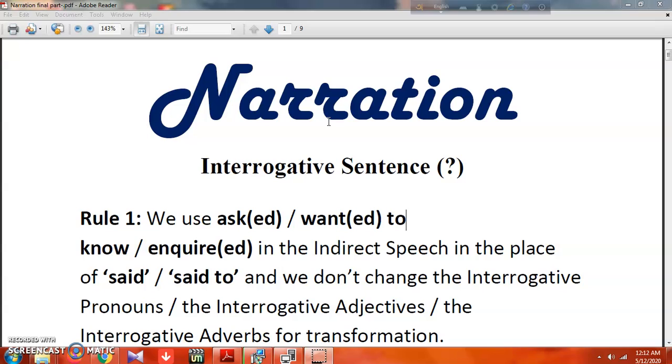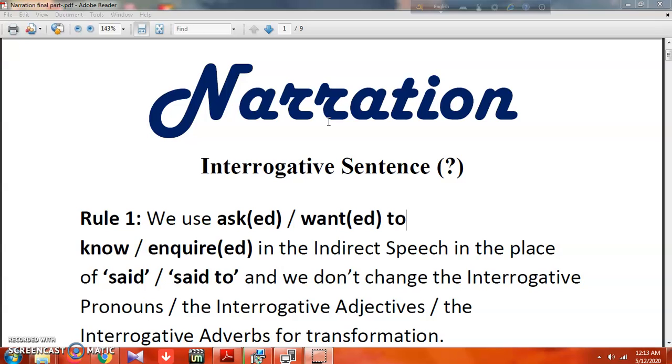Well, today we'll start the last, or final, part of narration. In earlier classes, we learned what narration or speech is, how many types of it there are, the definitions, and some particular rules to follow. In the second class we finished how to change assertive sentences, and today we'll start from interrogative sentences: how to change an interrogative sentence from direct speech to indirect speech.